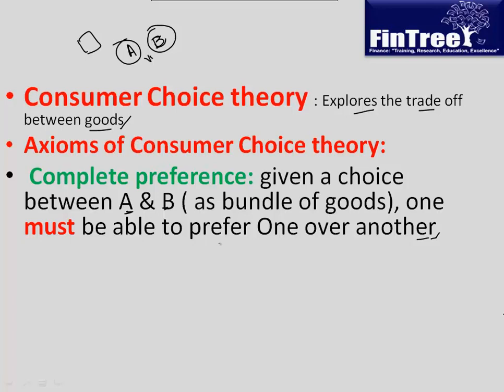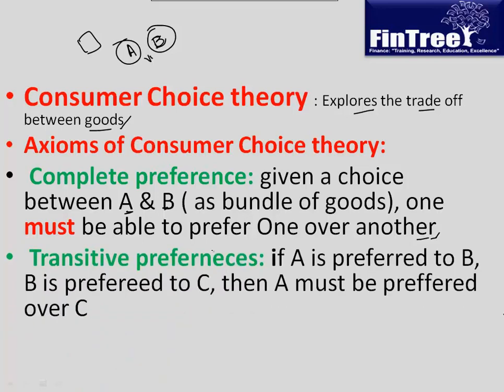Same price. No, price is not the point here. What it means is that if there are different sets of goods, you should be able to choose that, okay, I like A over B, or I feel that I would be more satisfied with B than A. So tea and coffee was not the best example, but you can imagine different examples here.